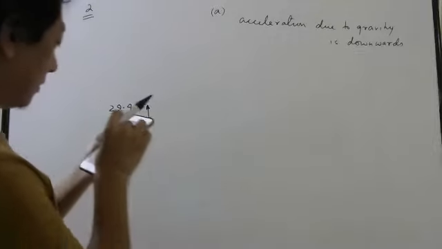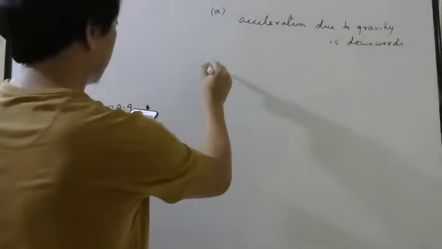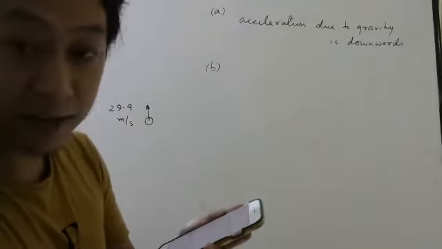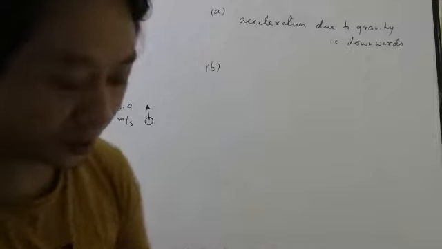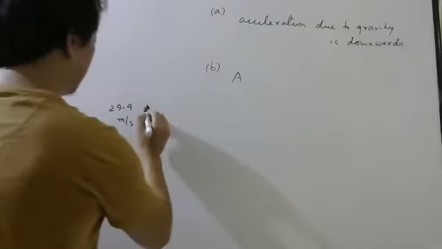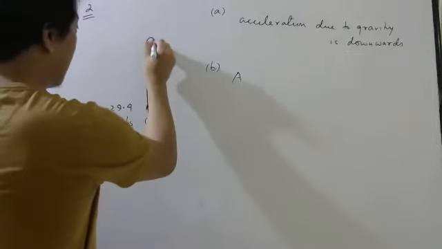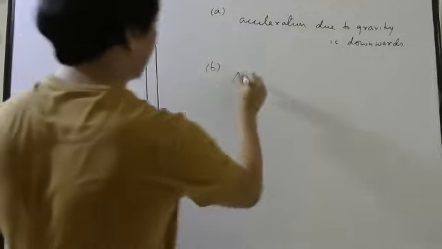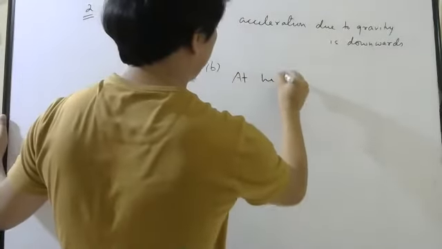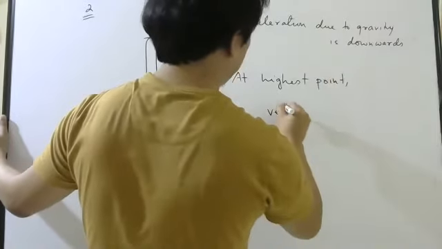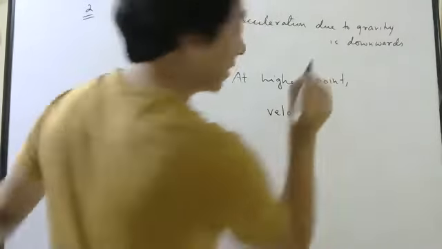B, they are asking, what are the velocity and acceleration at the highest point? That also we know. At the highest point, when it goes up and comes back, what is the instantaneous velocity?